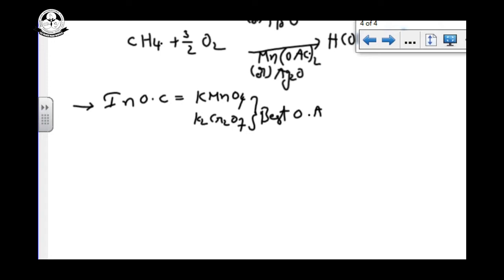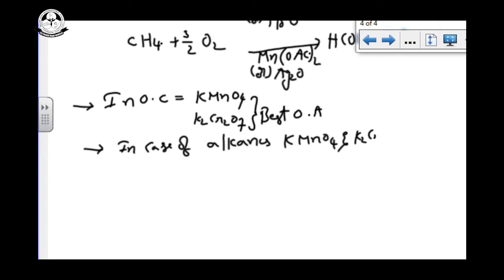But in case of alkanes, most important point, KMnO4 and K2Cr2O7 cannot be used.